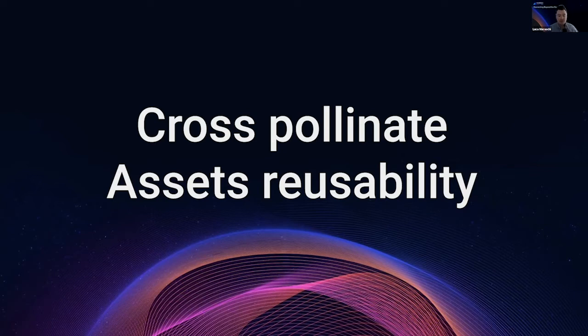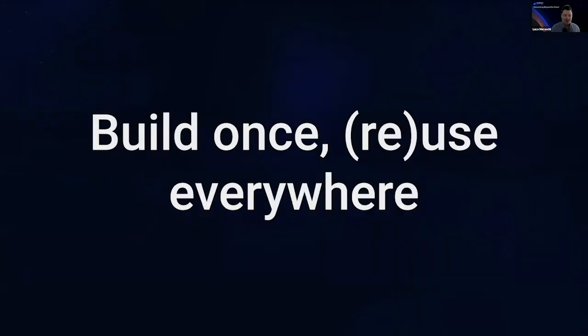Because before, people were sitting next to each other, and now they are more distributed. And especially how can we coordinate asset reusability, which is basically the driver of all the KPIs for many of the transformation journeys. And at the center, right, there is this requirement to build once and reuse everywhere.